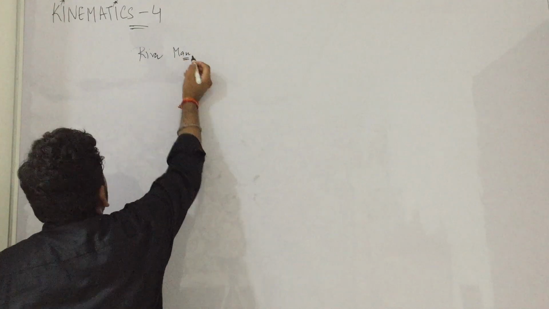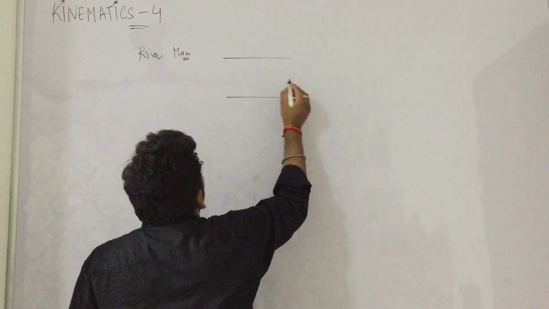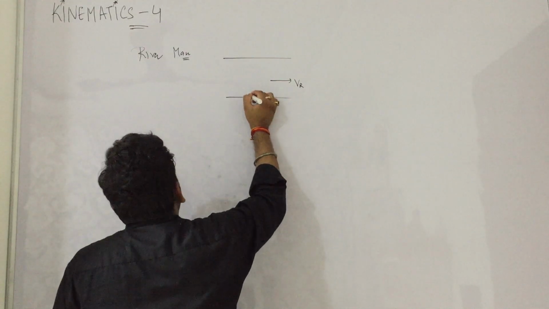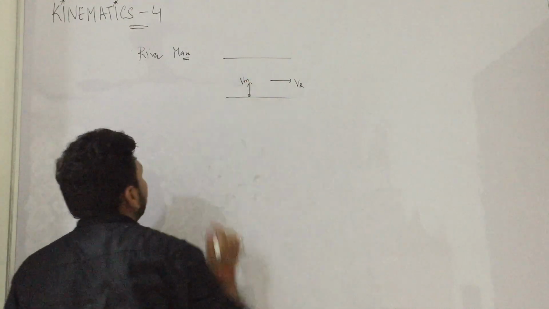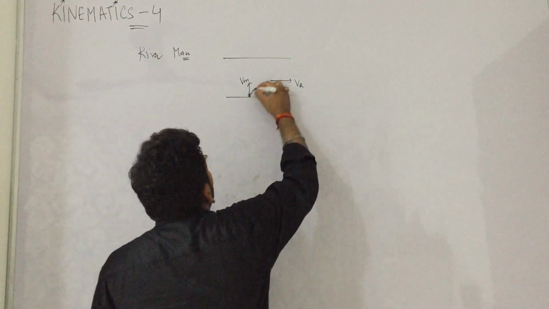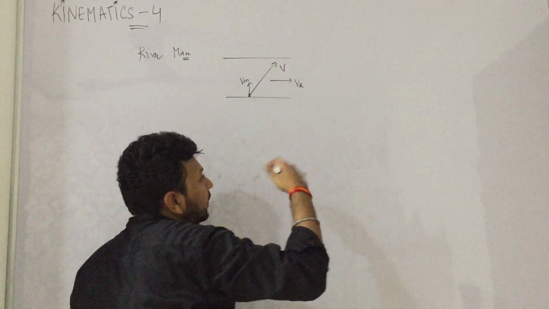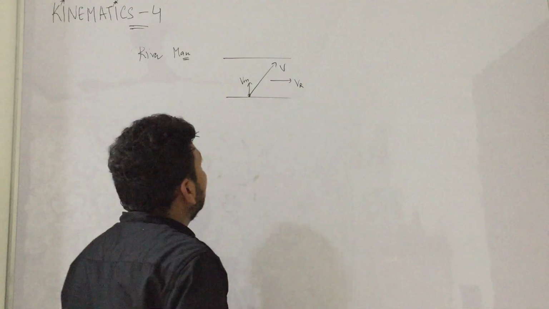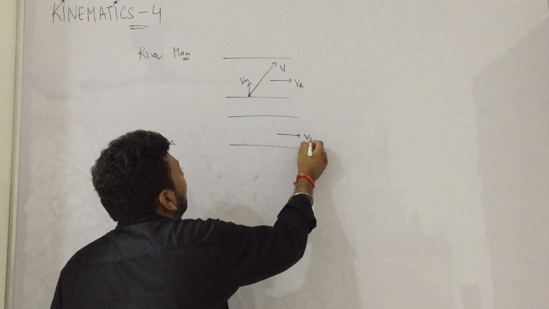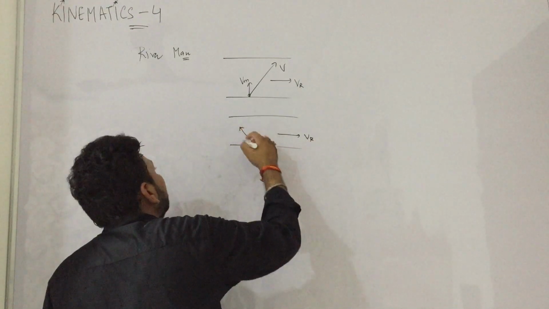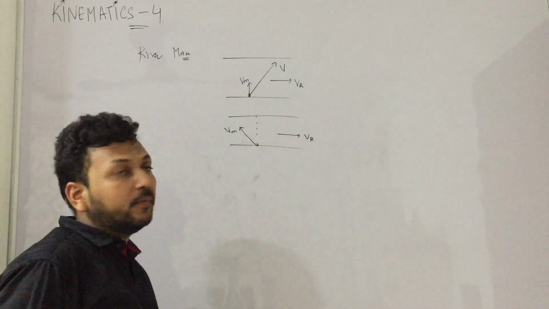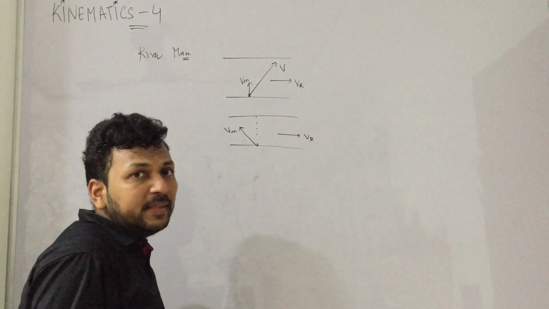So let us understand the concept. Suppose the river is moving with some speed Vr and the man is putting efforts in this direction. River is moving, man is putting in this direction. Ultimately, man will go in this direction, right? This is the final direction man will go. And if the man has to go straight, he has to put efforts in this direction so that he can go in the straight way.